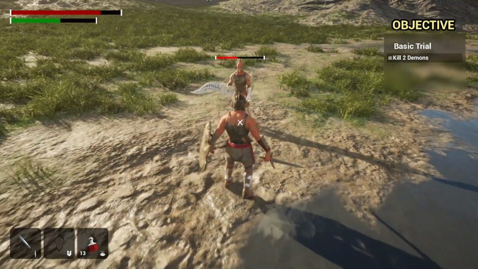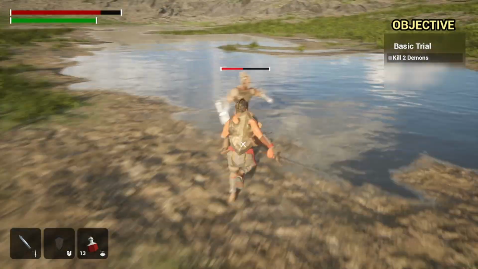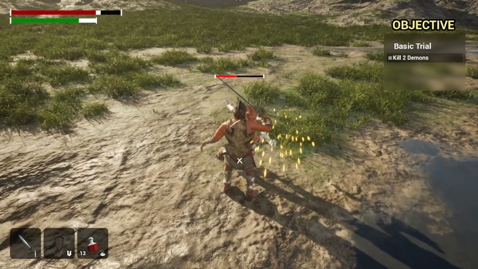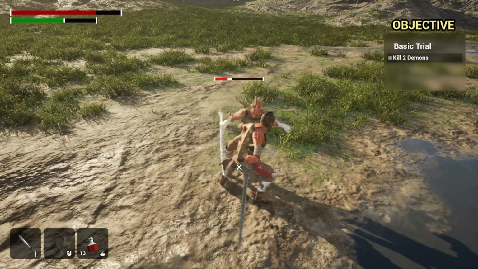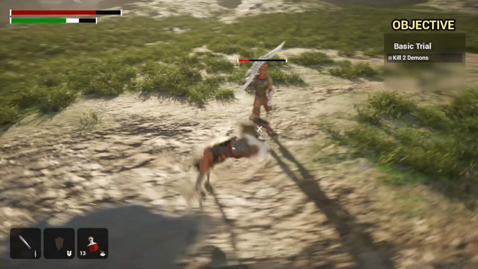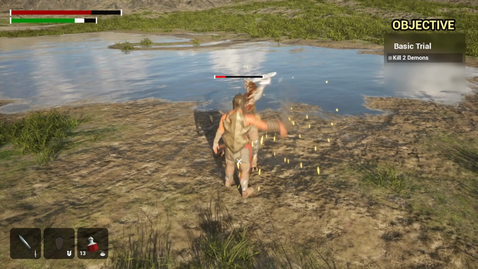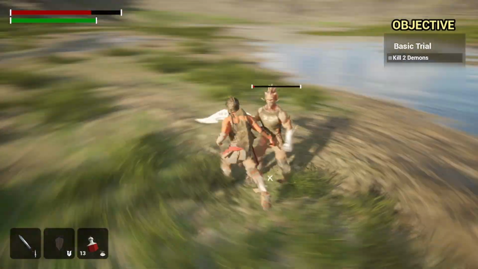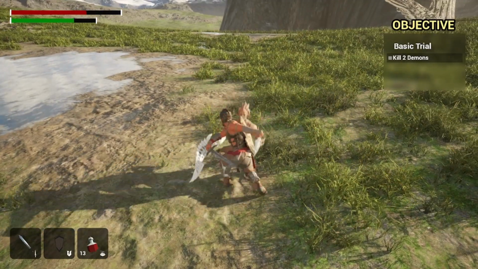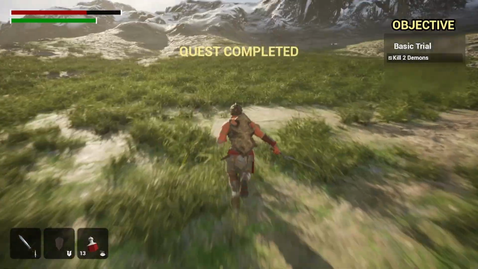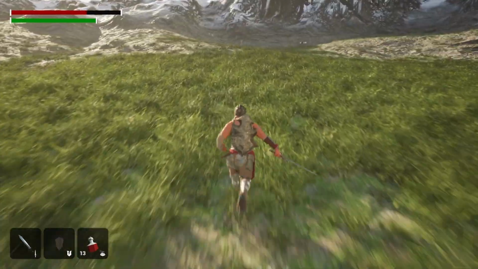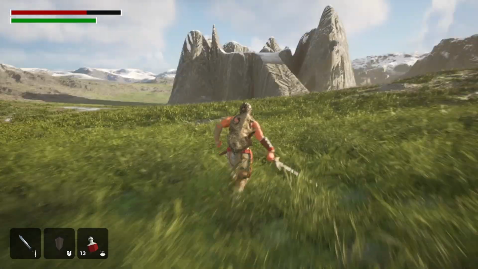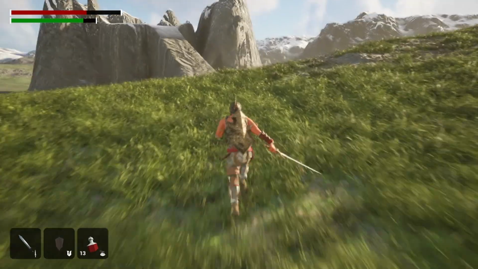See how fast I can kill this guy. I like to sheath my shield so I can parry with my sword. Alright, cool. So as you can see, boom, the quest is completed. And yeah, that's the whole system. I do want to show off one basic enemy. I'm not actually going to kill him. It's going to take too long.